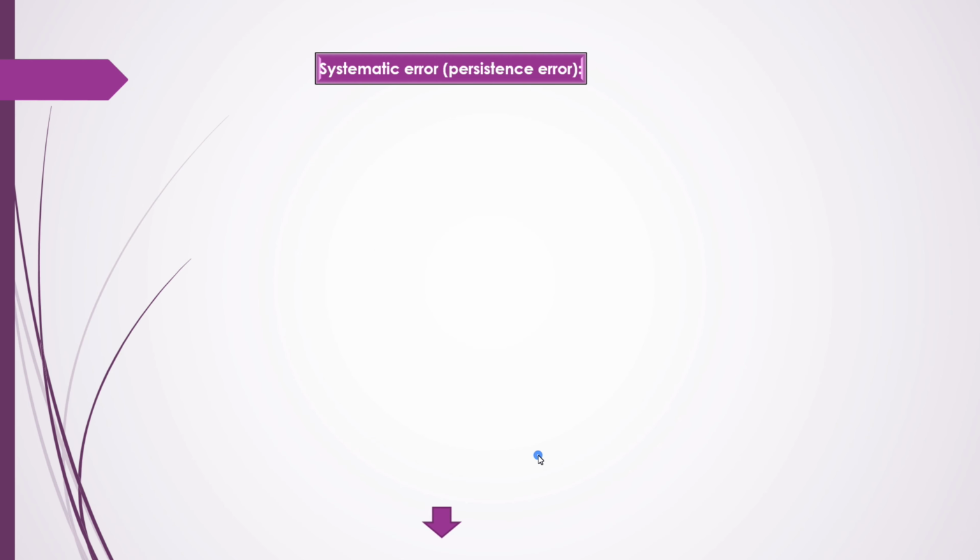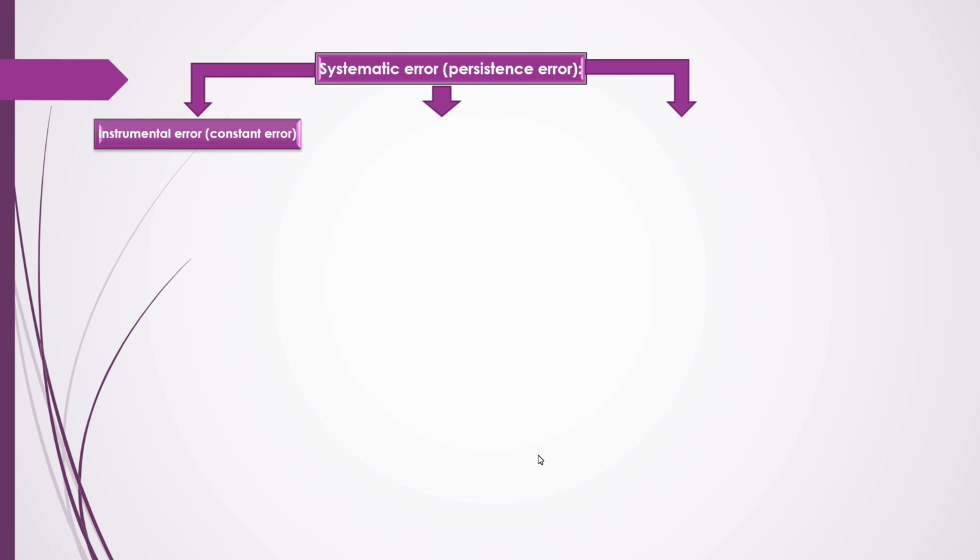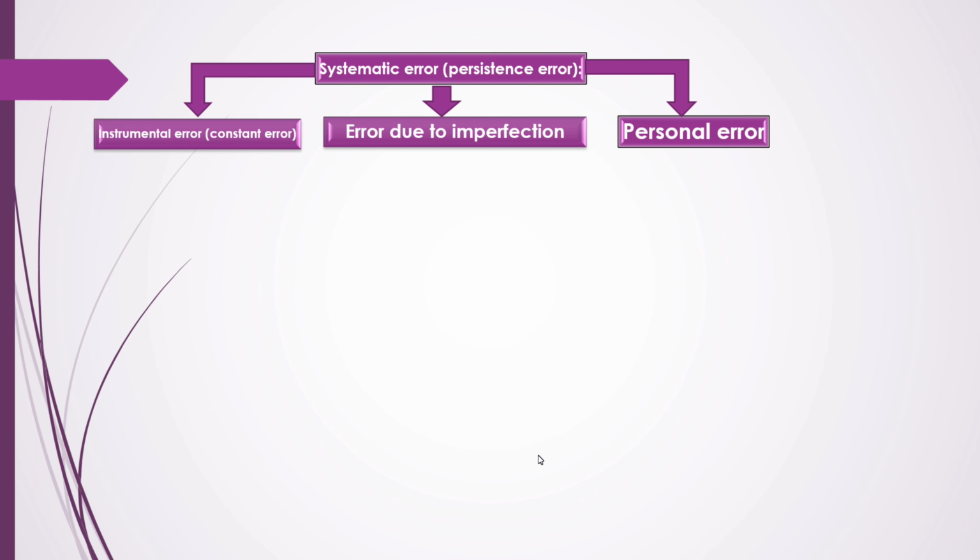Next is systematic error. It is classified into 3 types: instrumental error, error due to imperfection, and personal error. Now the random error type is the second group; in the first group we have the systematic error.